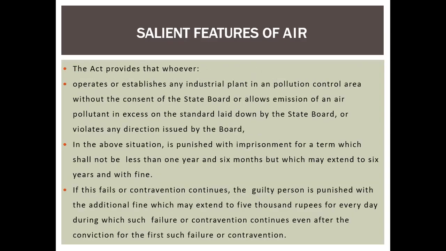This Act basically provides that whoever operates or establishes any industrial plant in a pollution control area without the consent of the state board, or allows emission of an air pollutant in excess of the standard laid down by the state board, or violates any direction issued by the board, is punished with imprisonment for a term which shall not be less than 1 year and 6 months, but which may extend to 6 years, with a fine. If the failure or contravention continues, the guilty person is punished with an additional fine, which may extend to 5,000 rupees for every day during which such failure or contravention continues even after the conviction for the first such failure or contravention, right?